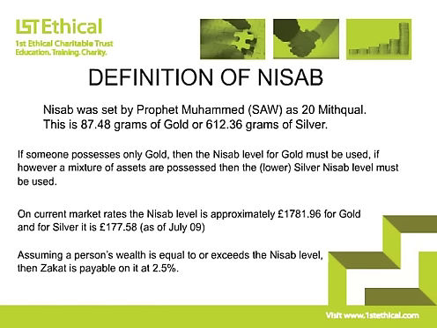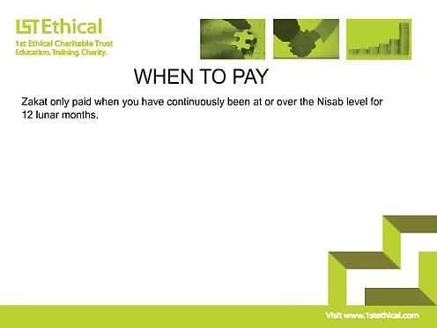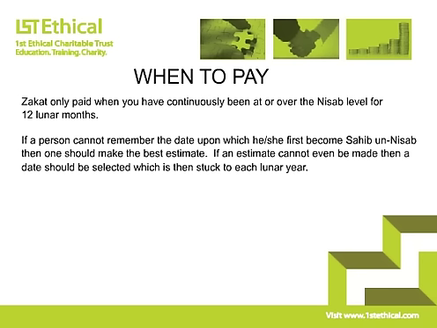So once the zakah has been calculated, when must it actually be paid? Well, zakah is only paid when you've continuously been at or above the nisab level for 12 lunar months. If a person cannot remember the date upon which he or she becomes sahibun nisab, i.e. the owner of wealth above which zakah is payable, then one should make the best estimate, and then if an estimate cannot be made, then a date should be selected which is then stuck to each lunar year.